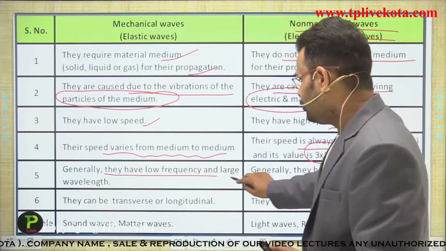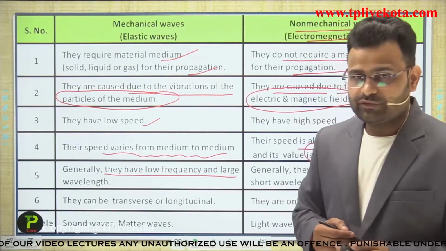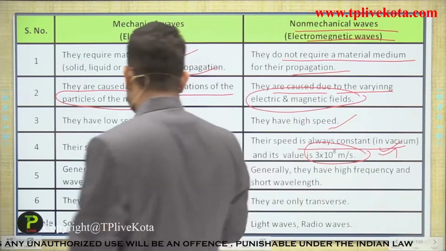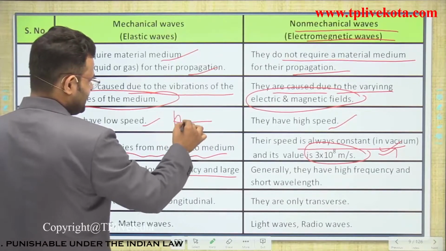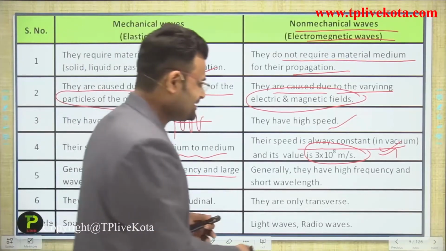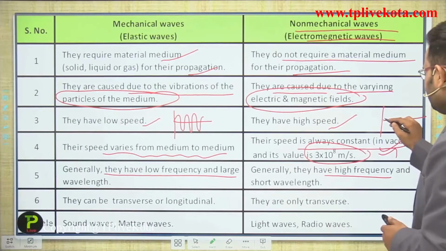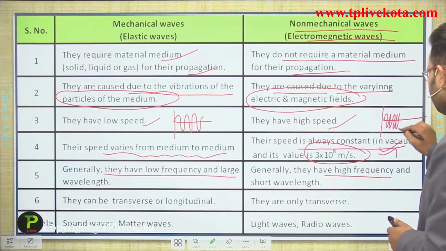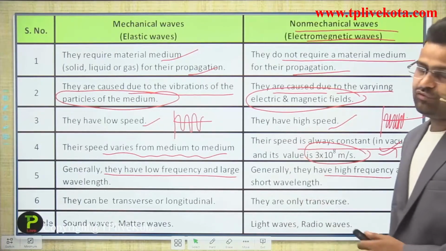Generally, they have a low frequency and a large wavelength. What do you mean by low frequency, guys? You know that it means in 1 second only this many waves will be completed. But if we are talking about a high frequency, it means in 1 second it will move many times as compared to the other. So that is a high frequency, and that is a low frequency.